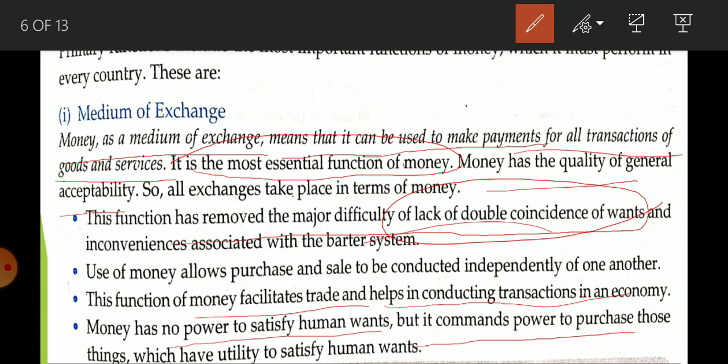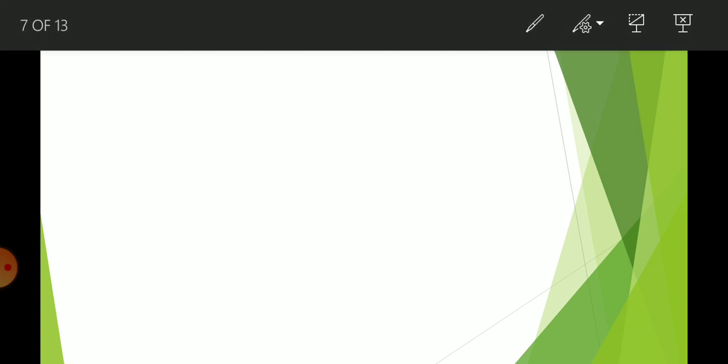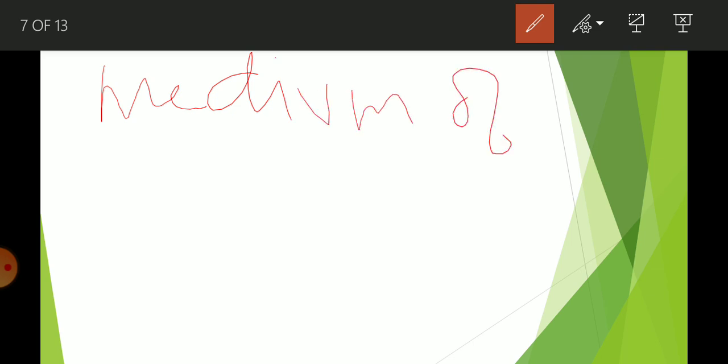In very simple language, this function, medium of exchange, first of all has done an important work: it has separated the work of buying and selling. You can purchase anything with whatever money you are having, and in the same way a seller can sell his commodity to any buyer who is going to make the payment.